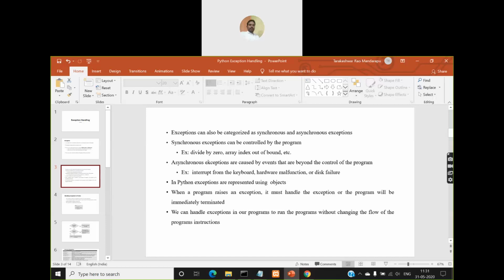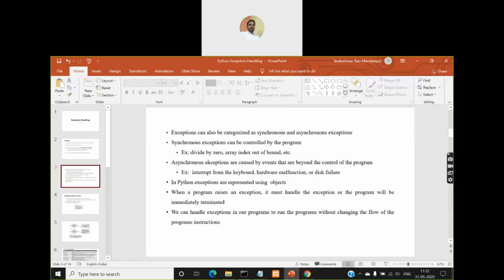But for those predefined classes which represent the different types of exceptions in Java, like arithmetic exception, array index out of bounds exception, class not found exception, all these are predefined classes, right? So when that exception occurs in your program, the Java runtime system automatically creates the object for that particular class and throws that object. So we need to put that code inside the try block, and the catch block will catch that thrown object and handle that exception. So that is how we do it in Java, right?